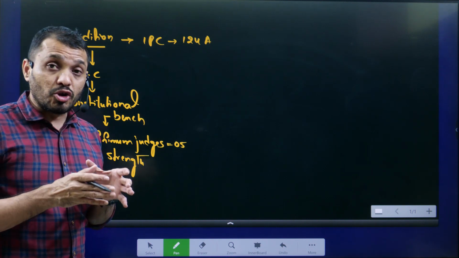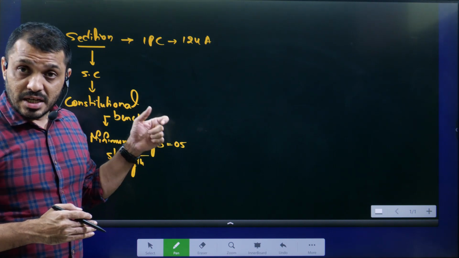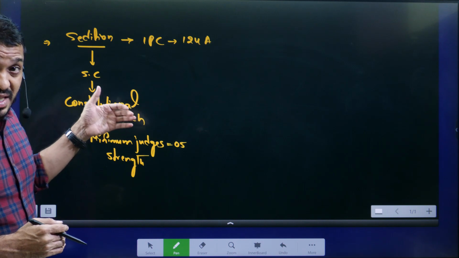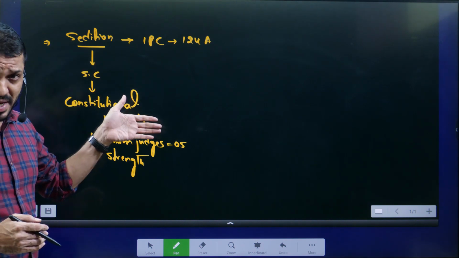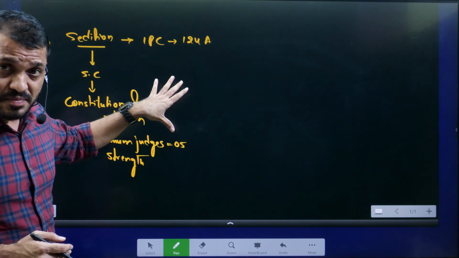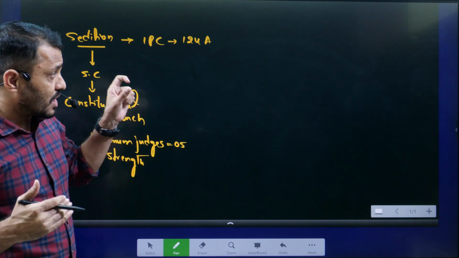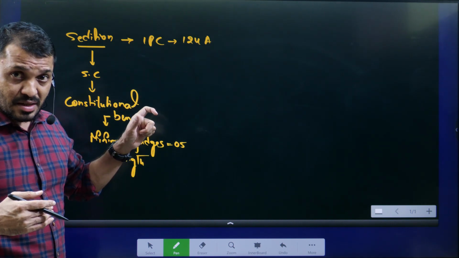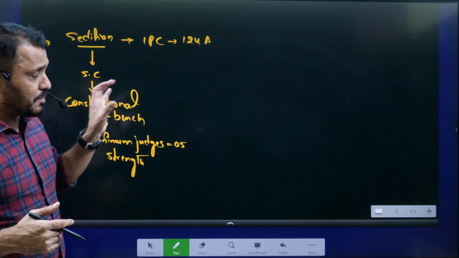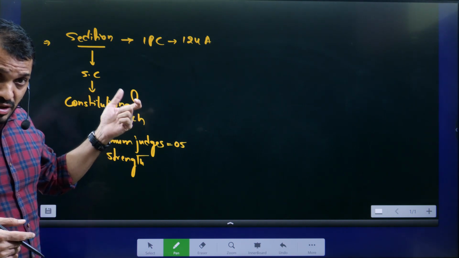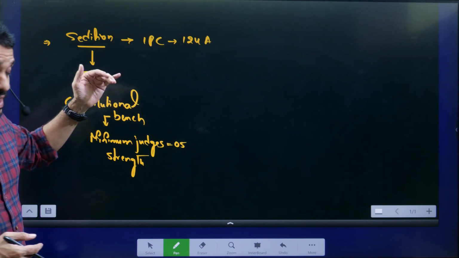Actually the government is arguing that anyhow we are going to replace the IPC with the Bharatiya Nyaya Sanhita and Bharatiya Nagarik Suraksha Sanhita. So we are going to replace it anyhow, so what is the point of discussing the IPC? But the Supreme Court was saying that even though you are going to bring new laws instead of the IPC, it doesn't matter. That law will be applicable from then to future, but not to now. So now we have the IPC and we are dealing with Section 124A cases. That is the reason the Supreme Court took up these cases.